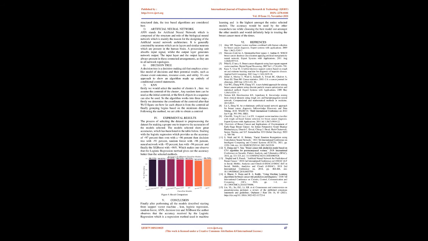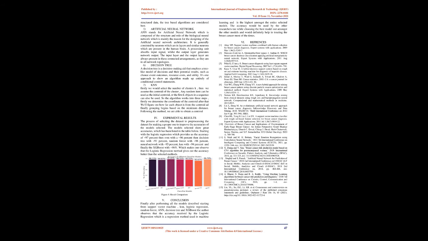It generally consists of neurons which are in layers, similar to the neurons which are present in the human brain. A processing unit absorbs input signal, whilst the output layer generates network output. The input layer and the output layer are always present in these connected arrangements, as they are in all network topologies. 6. Decision tree. A decision tree is a decision-making aid that employs a tree-like model of decisions and their potential results, such as chance event outcomes, resource costs, and utility. It's one approach to show an algorithm made up entirely of conditional control statements.